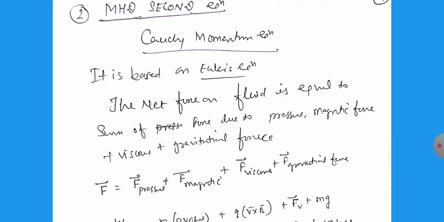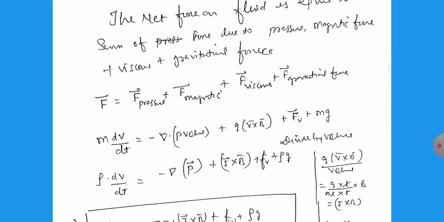So we can write the net force F equals F pressure plus F magnetic plus F viscous plus F gravitational. So here we can write m dv by dt equals minus del P times the volume, where P is the pressure, plus Q V cross B, plus F viscous, plus m g. If we divide by the volume on both sides, then m by V equals rho.